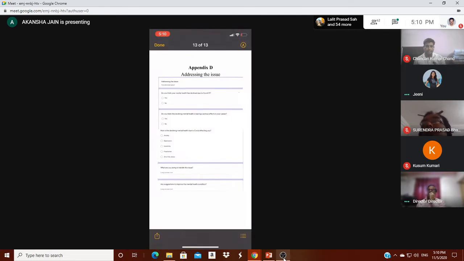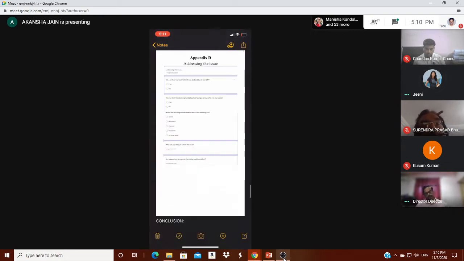In the end, there was an appendix on how to address this issue. Students were asked whether their mental health has declined, whether they think mental health seriously affects their career, and how to handle this issue according to them.